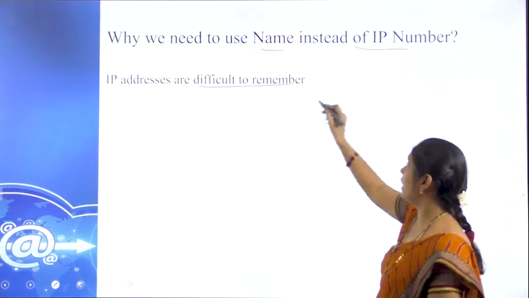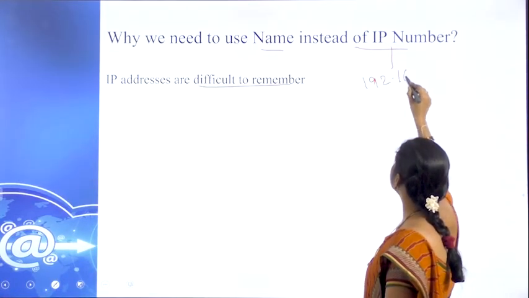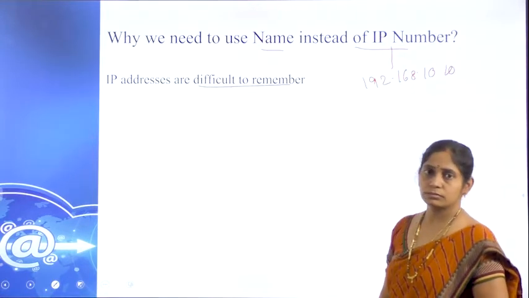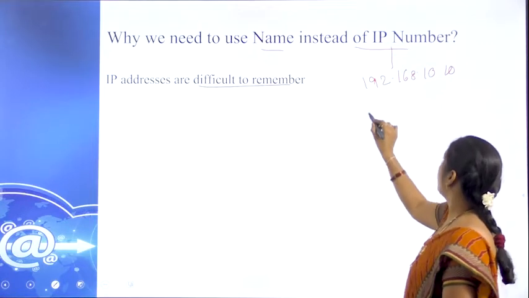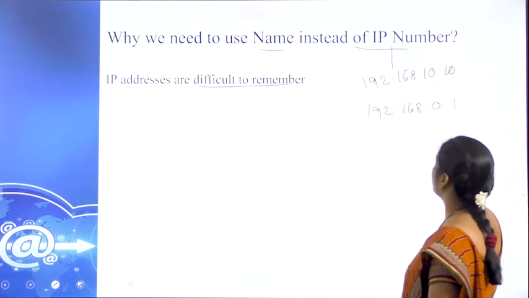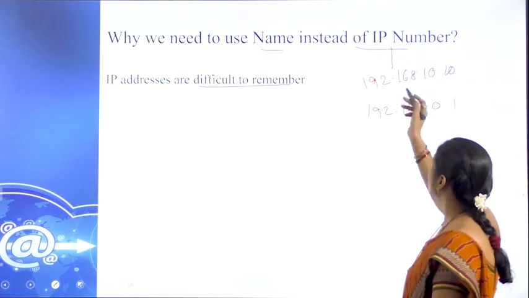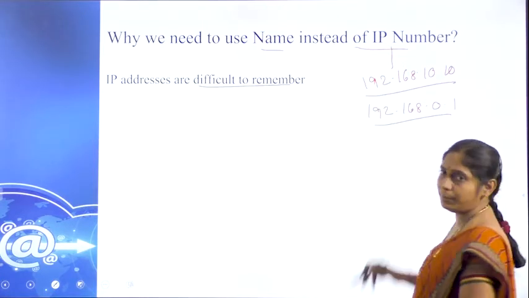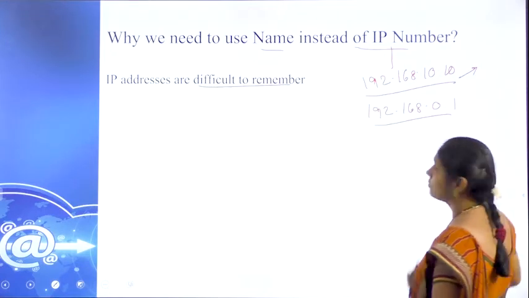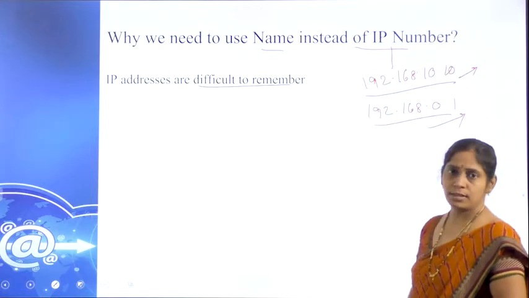We just discussed that an IP address may be in the form of 192.168.10.10 and 192.168.0.1. See the difference between these. This is one IP address, this is the second IP address. These two are IP addresses only. For what purpose do we use these IP addresses?